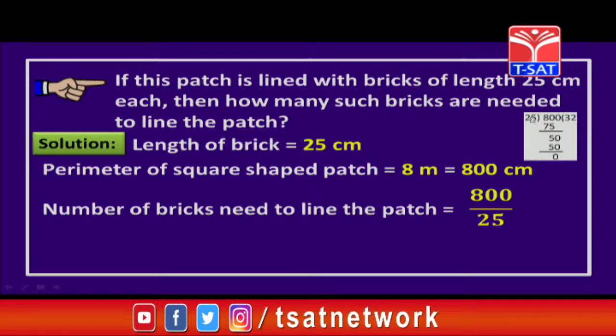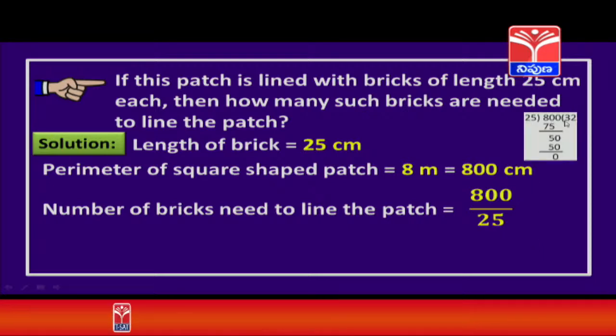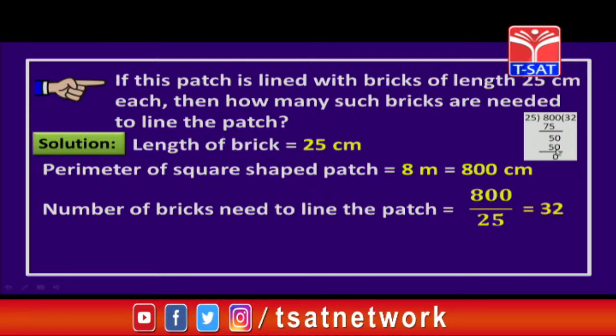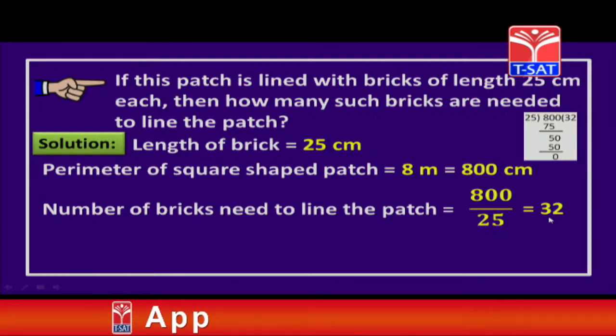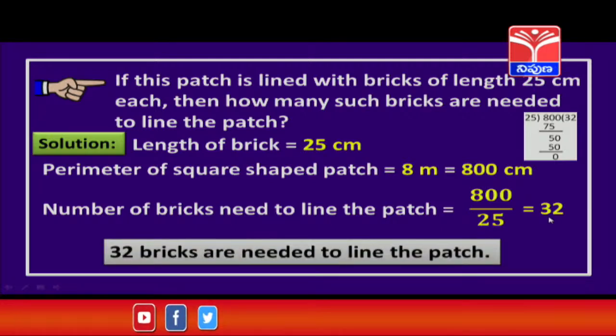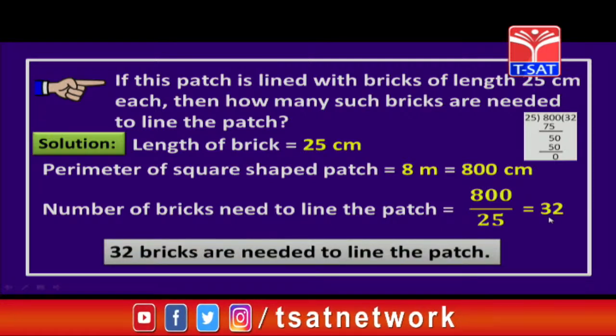Now, here you can see 25 goes in this 80 3 times, that is 75. Then 80 minus 75 you get 5, bringing the 0 down, it becomes 50. Now, 25 goes in 50 2 times. So, the answer is 32. That means, on dividing 800 by 25 you get 32, which means, what can you write, children? Yes, the number of bricks needed to line the patch is 32. Got it, children? So, 32 bricks are needed to line the patch.